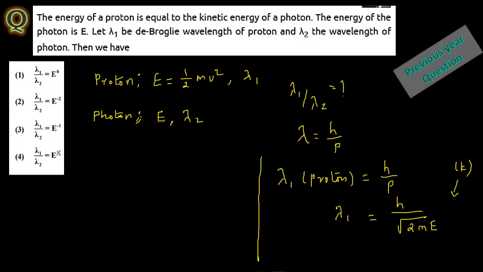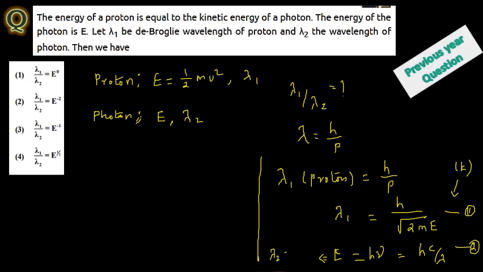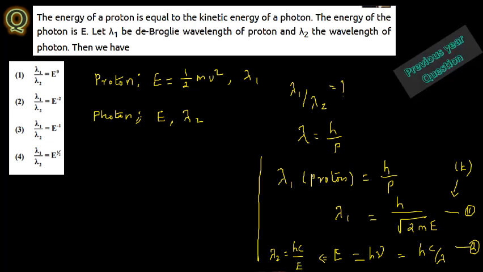Now the energy of the photon, not proton. Listen here: E = h nu, and nu = c by lambda, so E = hc divided by lambda. This is for the first one, right? This is for the second one, lambda 2. So lambda 2 is equal to hc divided by E. So this is lambda 1, this is lambda 2.